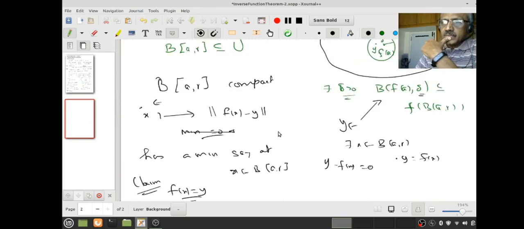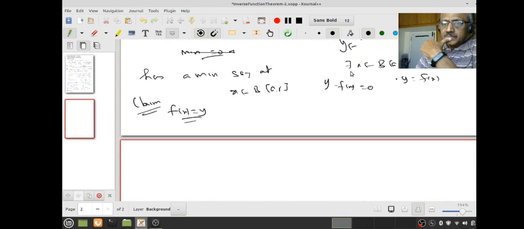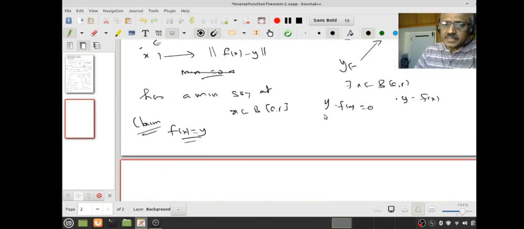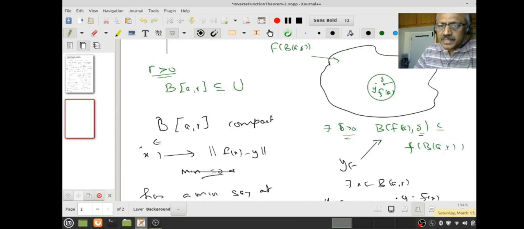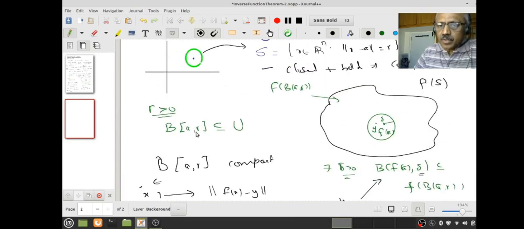So I still do not know what delta I ought to choose properly. Okay, let us do that. Now the problem you can say is this minimum may be attained, that's okay, but the minimum may be attained on the boundary of the ball, because it is only a closed and bounded set, therefore my x may actually be somewhere here. That is the closest. You understand that?